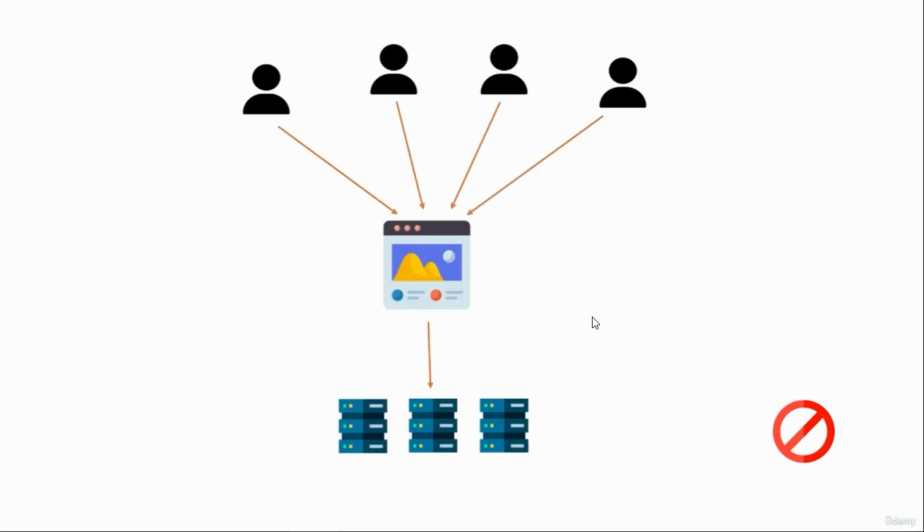But when we have a huge number of users, for example thousands or hundreds of thousands of users, and hundreds or millions of requests per second to our website, we have a high probability of downtime. If we have only one server processing all those millions of requests per second, it is going to be overwhelmed, and then our website will become inaccessible, and that's not what we need, right? If we have millions of requests per second, we need to distribute traffic not to only one server, but across multiple servers.